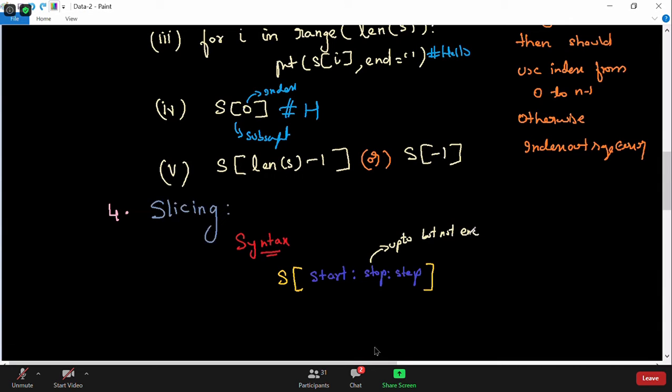Up to but not included. That is one thing we need to be very careful about: start value, stop value, and step value, where the stop value is up to but not included, and all three are optional. Like in range, it is mandatory to give the stop value at least, but in slicing all three are optional. But you must put the colon, then only it will be recognized as slicing. Otherwise, it will not be recognized as slicing.